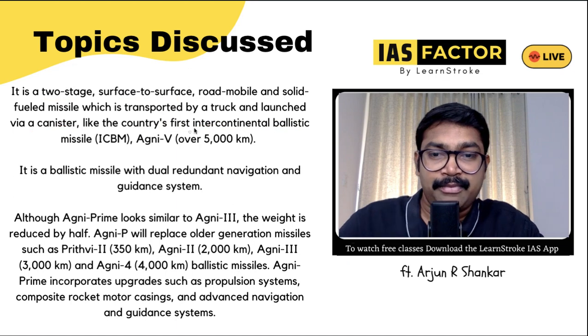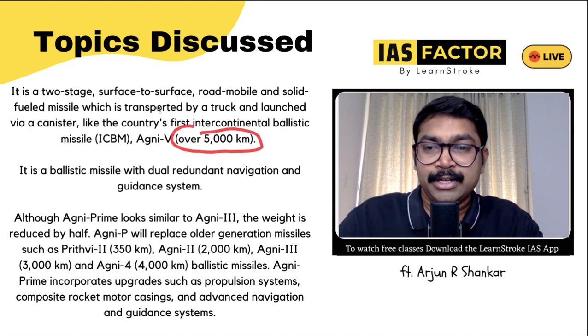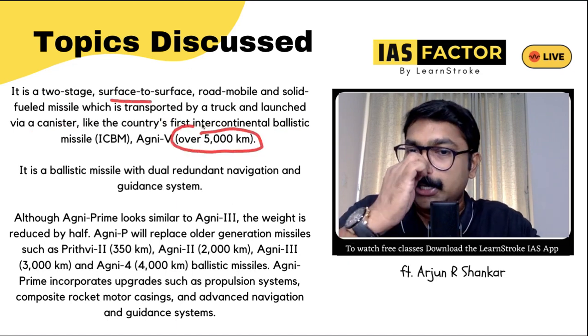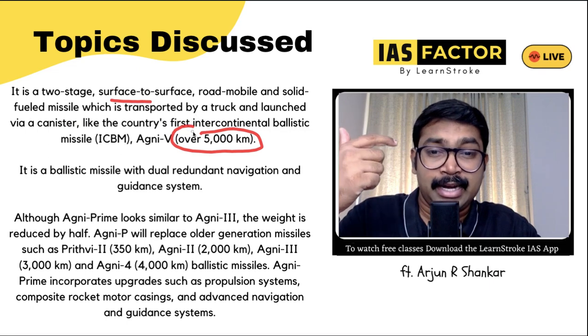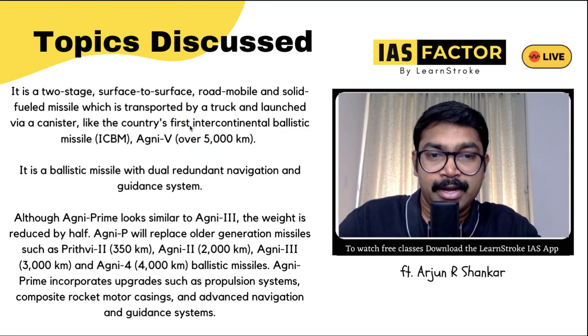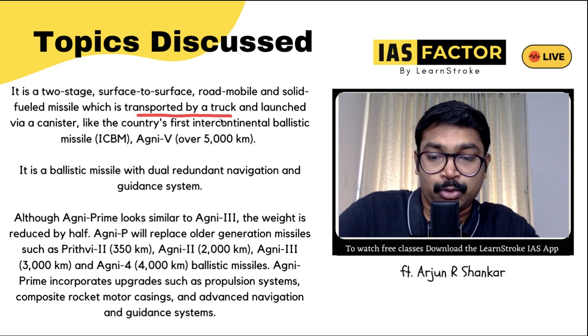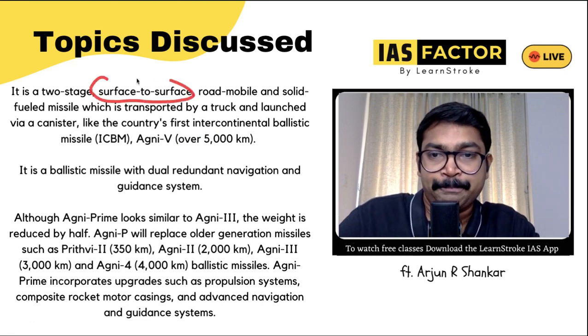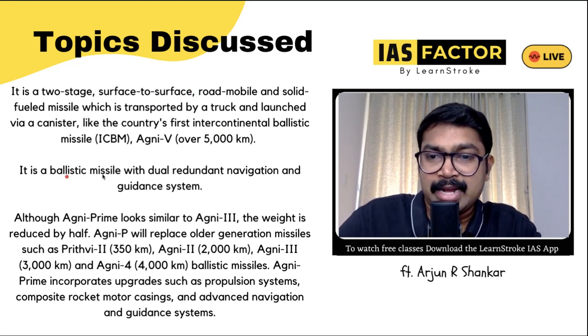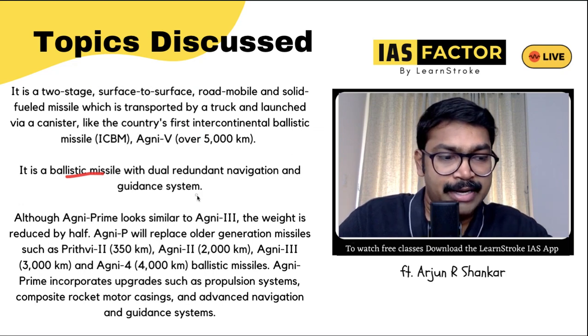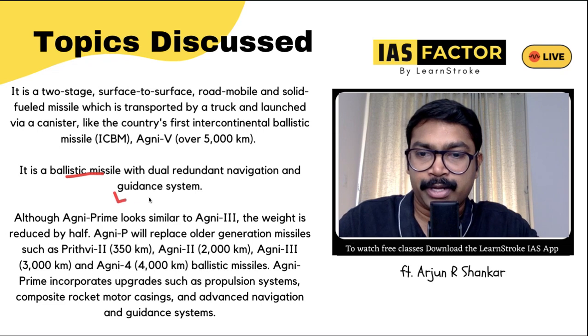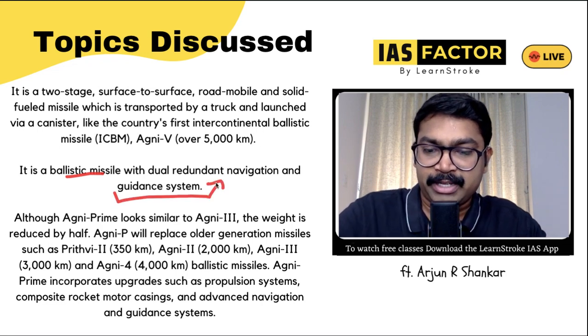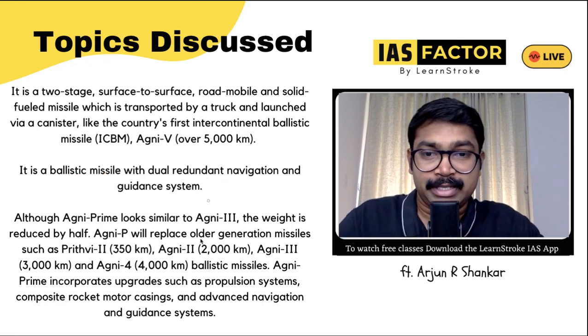Agni 5, look at Agni 5, it's over 5,000 kilometers. So it's surface to surface. You can actually launch it from a truck. Definitely you can use it transported by a truck. So surface to surface is very important, Agni. It is a ballistic missile with a dual redundant navigation and guidance system also. So please do remember this important aspect, and know about this in detail.